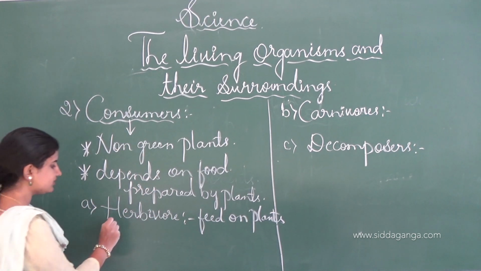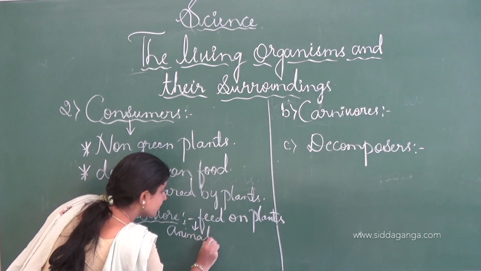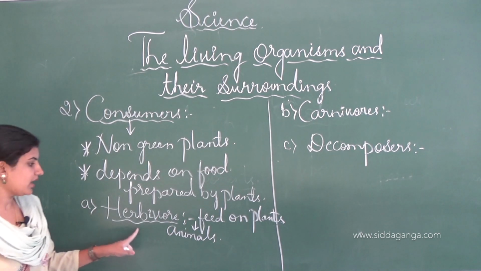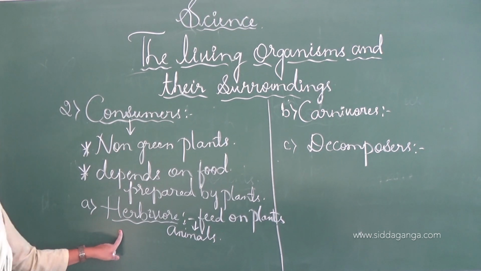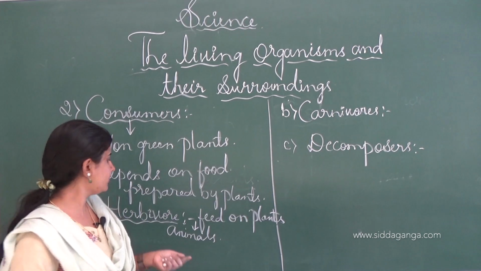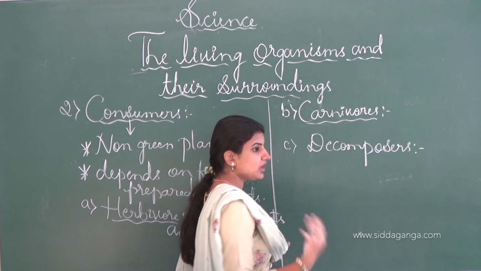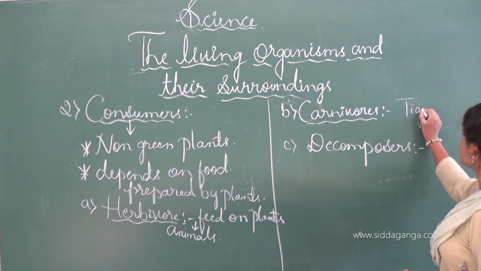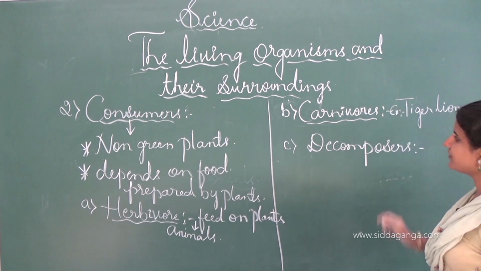Herbivores are those animals which feed on the plants, and that's why they are called primary consumers. Animals which feed on the plants are called herbivores. Examples of herbivores are sheep, goat, buffalo. These are a few examples of the herbivore. Whereas the carnivores are those animals which depend on the herbivores. Examples for the carnivores are the tiger, lion, leopard. These are a few examples for the carnivores.